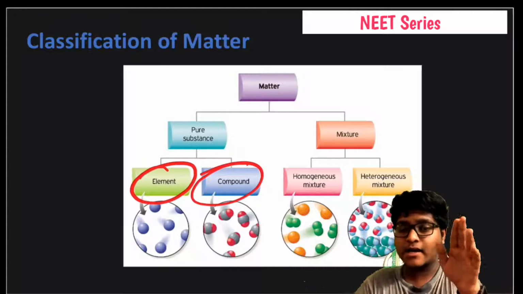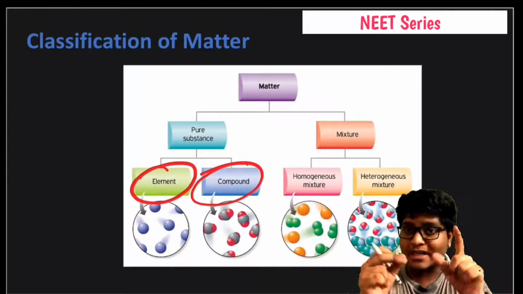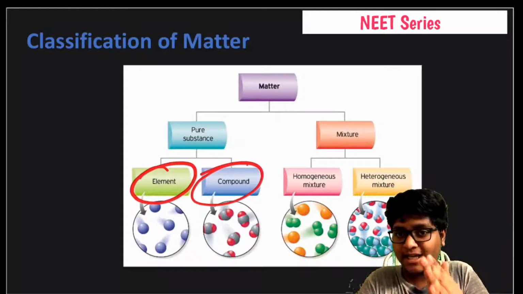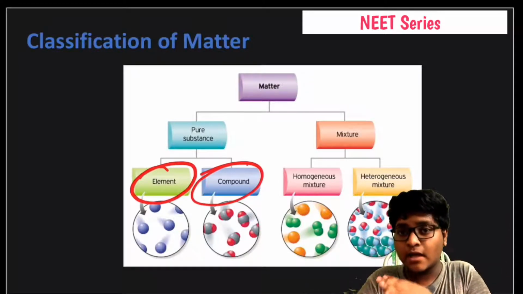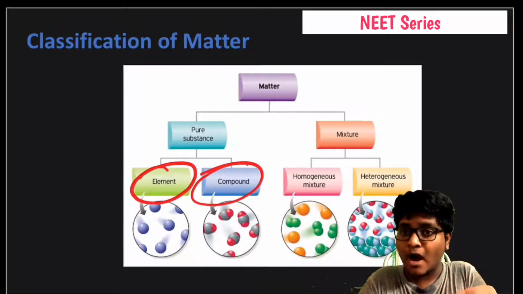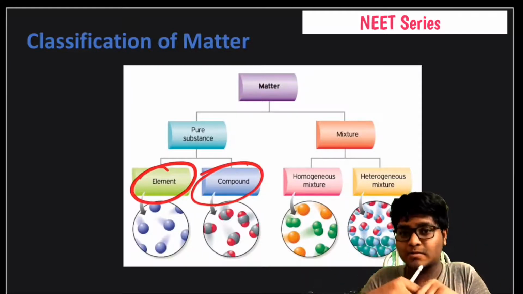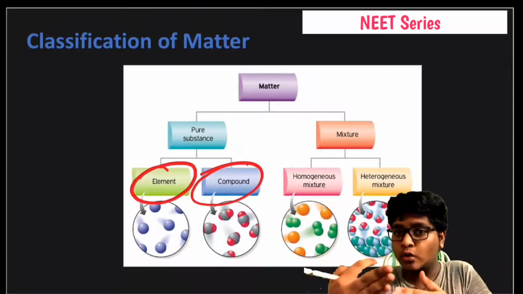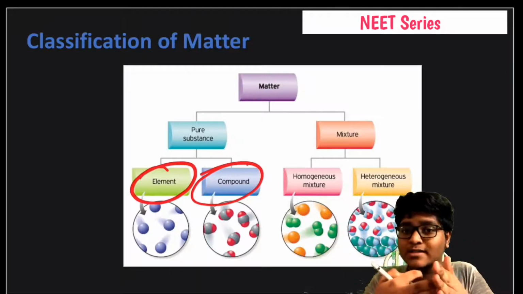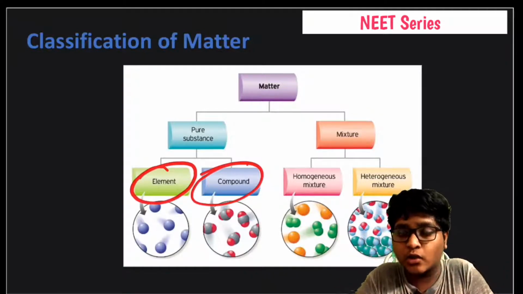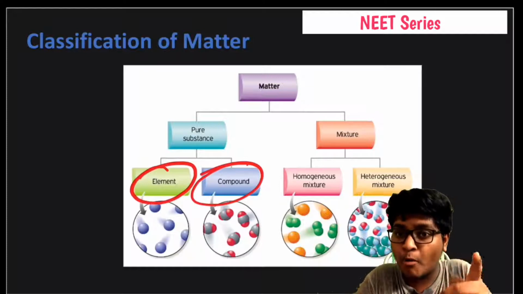Element is nothing but only like elements. For example, oxygen is a separate element, carbon is a separate element, N is a separate element. What about the compound? Compound is generally associated with two or more atoms. For example, CO2, H2O, these are known as compounds, and you might call it a molecule. For example, H2O, it's a molecule, right? But it's a form of a compound.